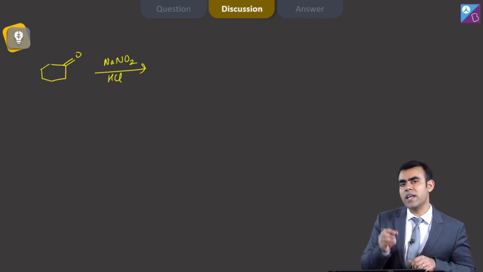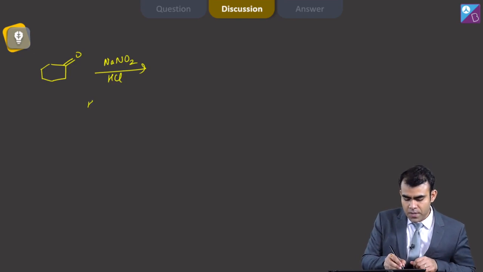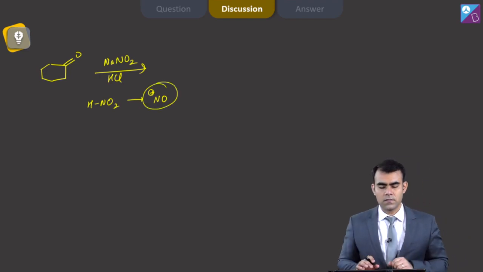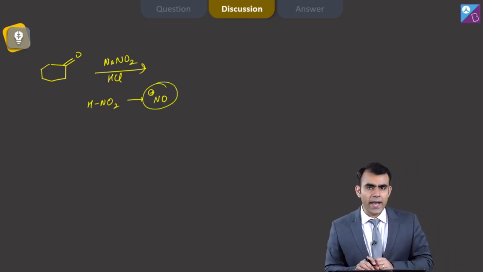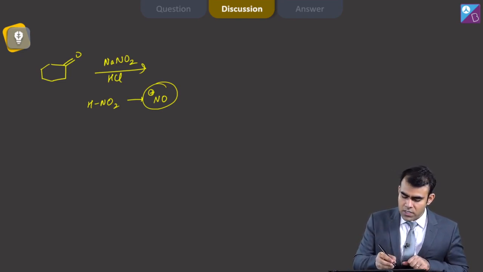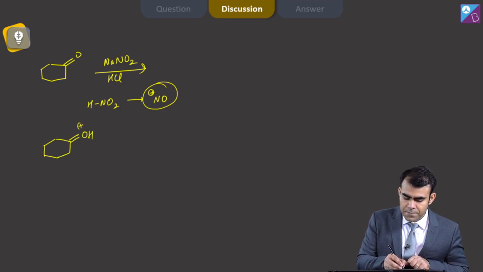Now NaNO2 and HCl form HNO2, and from this HNO2 we get NO+. Now this NO+ basically attacks the ring, but before that, in the presence of acidic medium, this becomes OH+, and now it undergoes enolization.